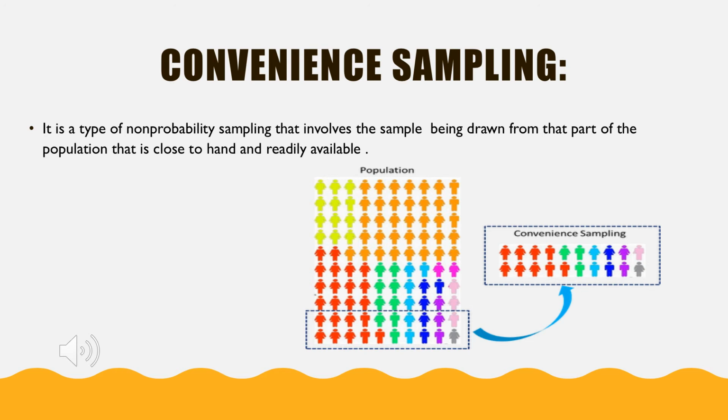For example, there are some 100 students in a class and we need to send 10 or 20 students out for some work. If we say any 10 can go, everyone wants to go. That is not probability; here it is non-probability. So for our convenience, whoever is sitting in the first 2 rows can go out, right? Whoever is readily available, ready to be picked up, is selected for the sampling. So we call it convenience sampling.